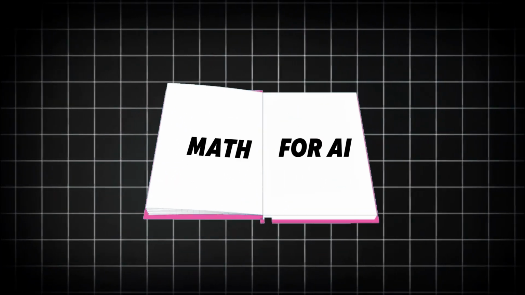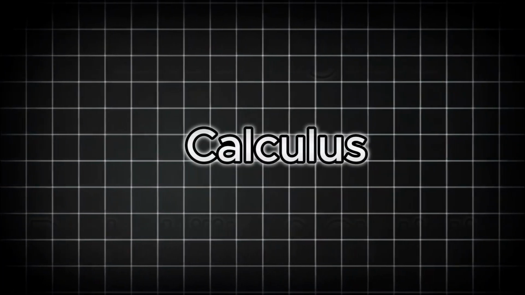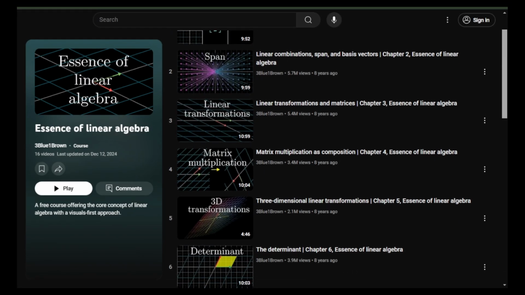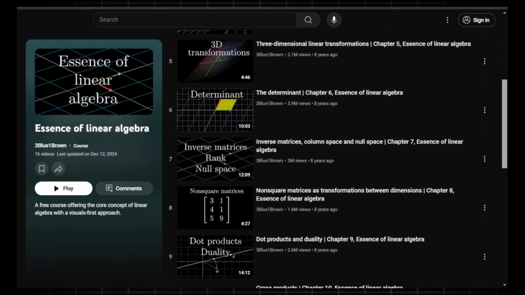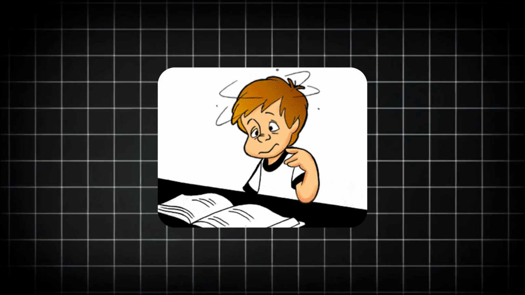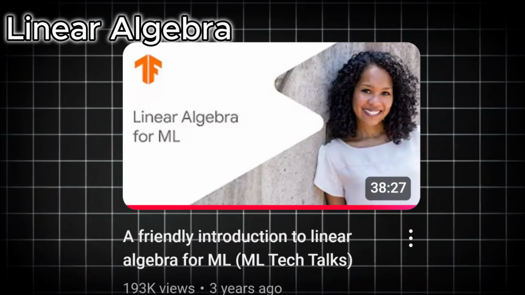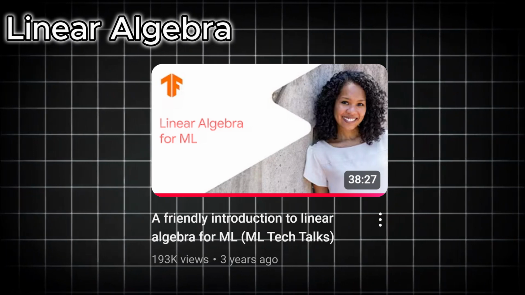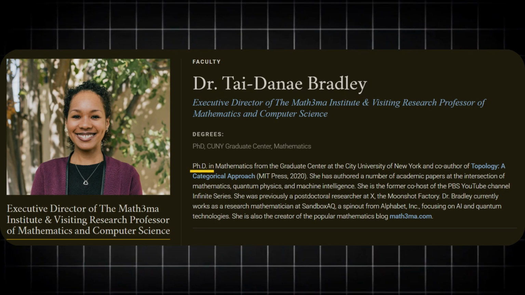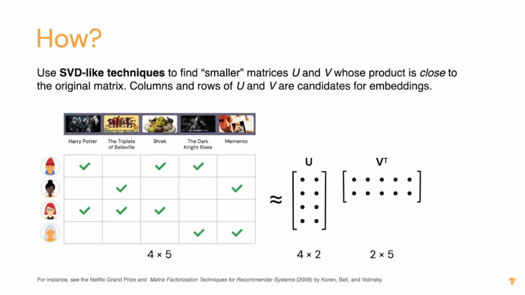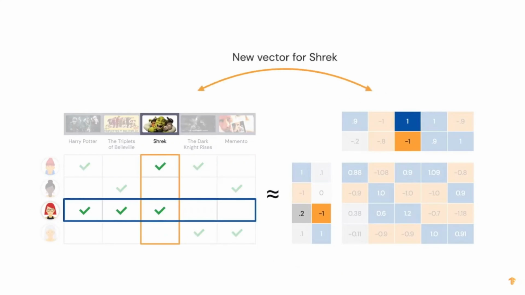Let's start with math. The most important mathematical concepts we need to learn for artificial intelligence are linear algebra, calculus, probability, and statistics. For all math videos, watching the series from the 3Blue1Brown YouTube channel is best to understand them visually. But if you don't want to spend longer time on math, then for linear algebra, watch the video Linear Algebra for Machine Learning by Tadane Bradley, a PhD holder in math. She explains the concepts specifically from the perspective of machine learning.